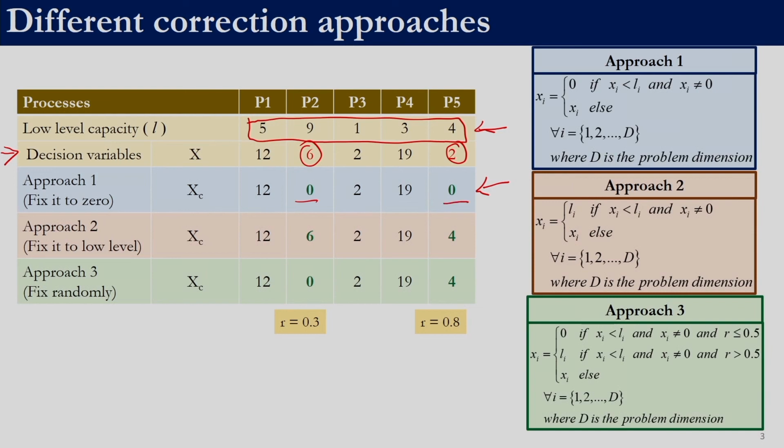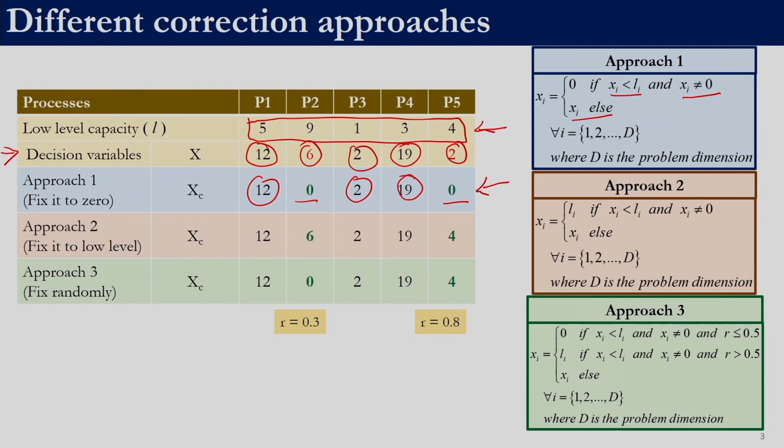So here what we are doing is, if it is not equal to 0 and if it is less than L, we are assigning a value of 0, else we retain the value of xi as given by the meta-heuristic technique. For example, here the values given by the meta-heuristic technique are 12, 2 and 19. We are not modifying those values. Those values satisfy the domain constraint, so we do not change them. Only those which violate the domain constraint we change to 0.